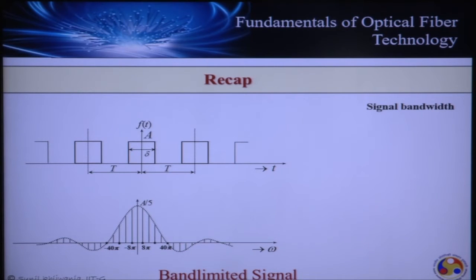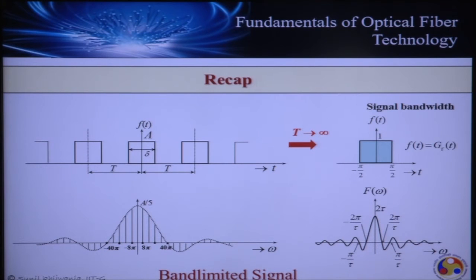But suppose the signal we are dealing with cannot be expressed in terms of sinusoids at well defined frequencies. For example, if we look at this function, it is aperiodic. So if the function is aperiodic, it is difficult to express it as a linear combination of sinusoidal waves of discrete frequencies. In this case, we have to resort to what we learned in the last classes, Fourier analysis, that is the Fourier transform.